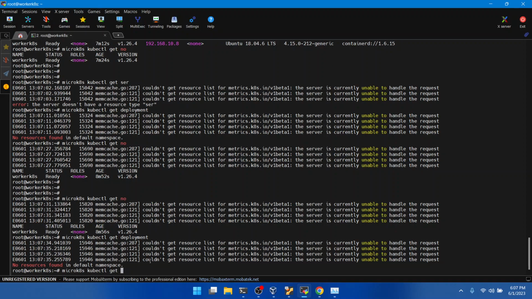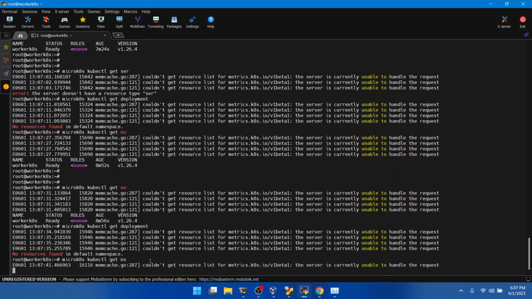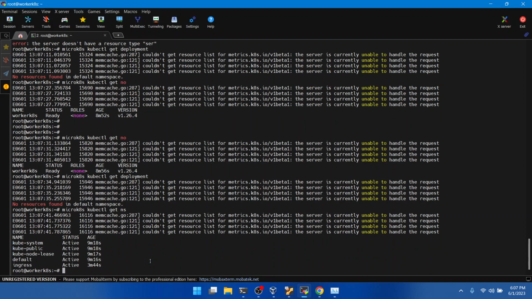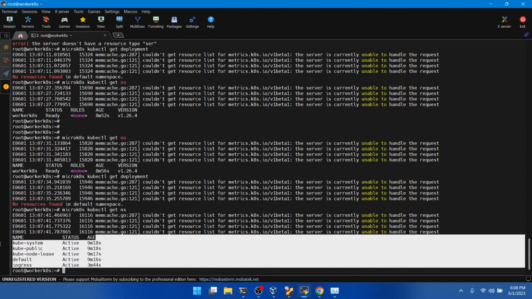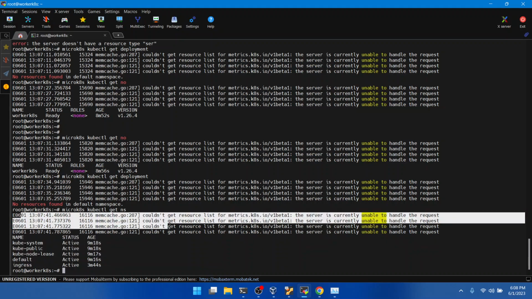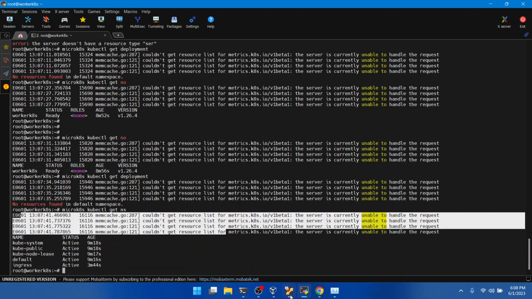Okay, let us find the namespace of it. There is some error in the configuration, which I will fix later on. But we can see that these are the default namespaces, and it could not get the resource list of the microk8s. It was currently unable to handle the request. It is something else which normally doesn't come up in the labs.